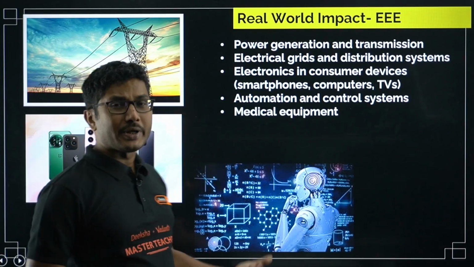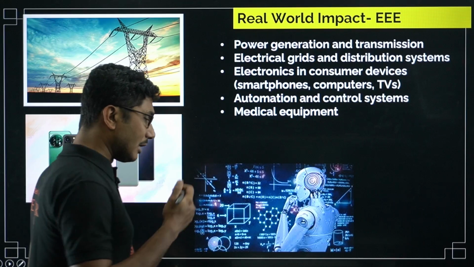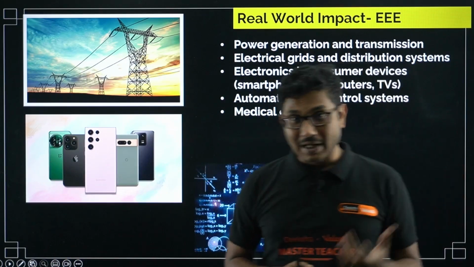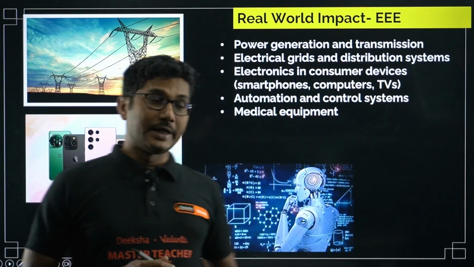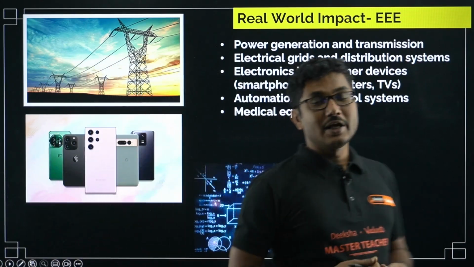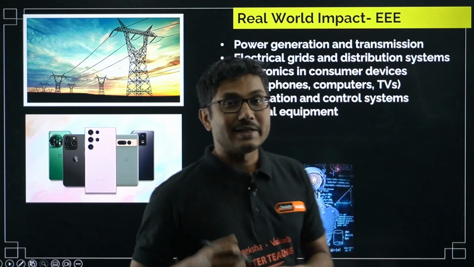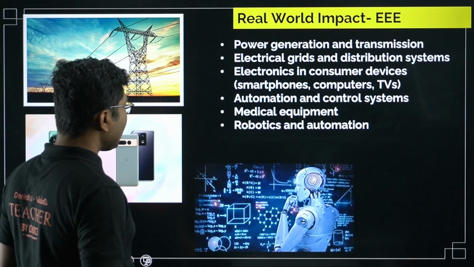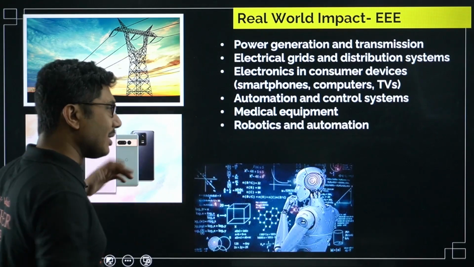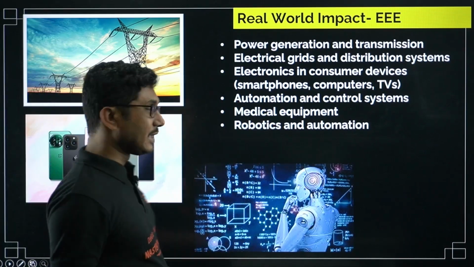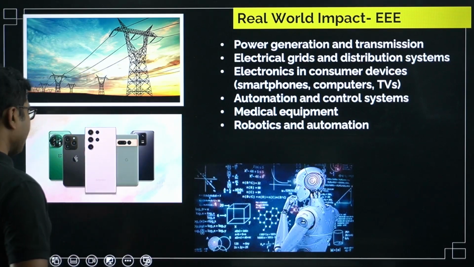Then medical equipment is also part of this. Not simple medical systems, but electromedical systems. For example, MRI machines, and surgical devices which can go into your body and do the surgery. These are a part of the electrical and electronics portfolio. Next is robotics. Robotics is not exactly related, but it can also be part of electrical and electronics engineering.